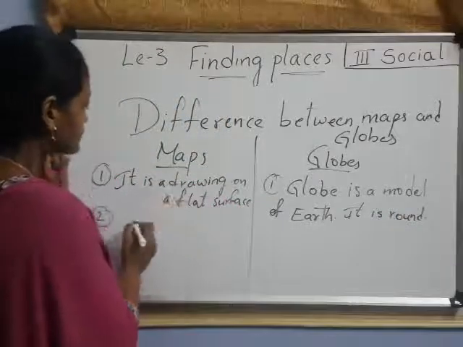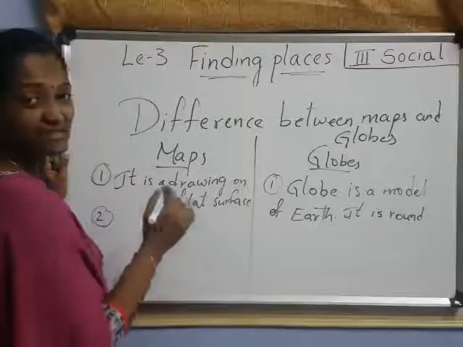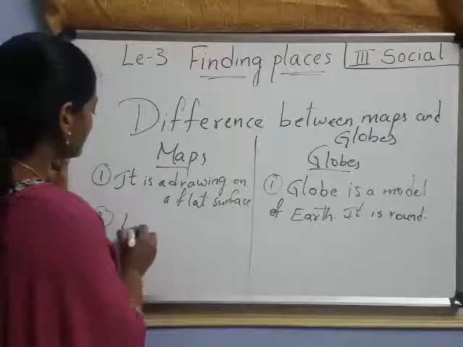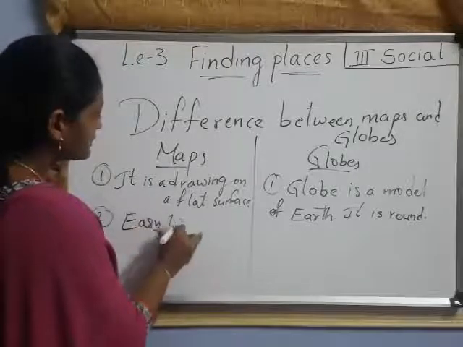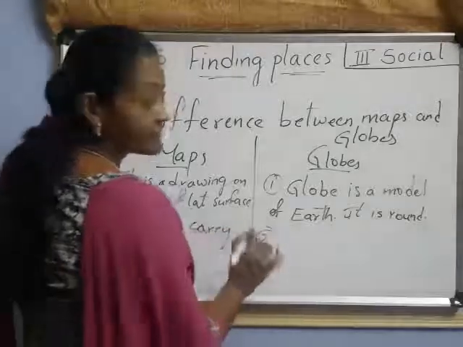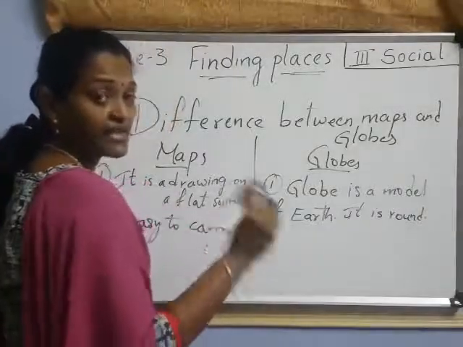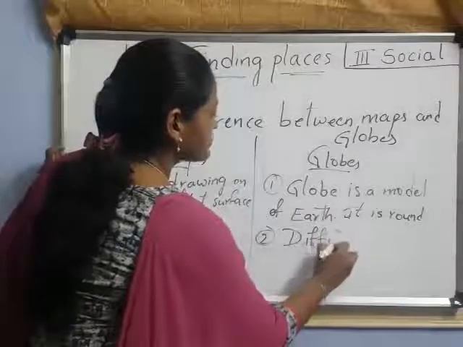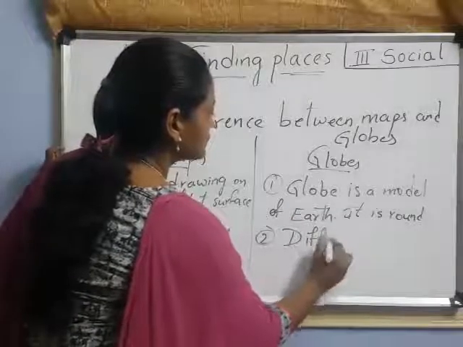Next, second difference. A map is easy to carry from one place to another, I said, right? Easy to carry. But a globe is not easy. Why? Because it is heavy, I said. So, difficult to carry from one place to another.